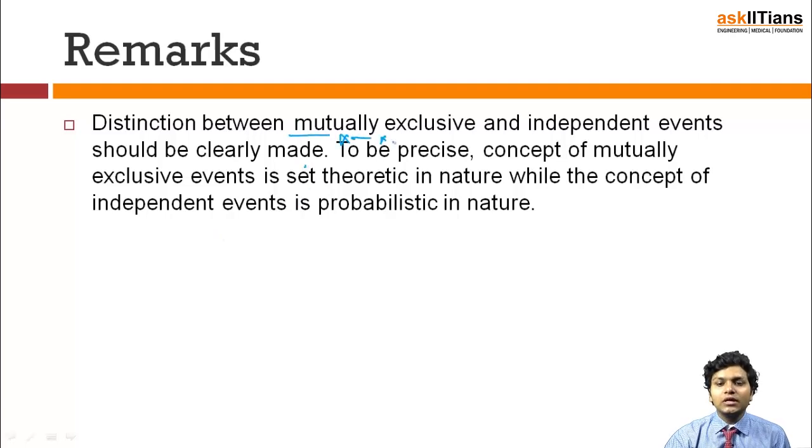The distinction between mutually exclusive and independent events is very, very clear, because we know that if something is mutually exclusive, it cannot be a part of independent events, because the definition says so.